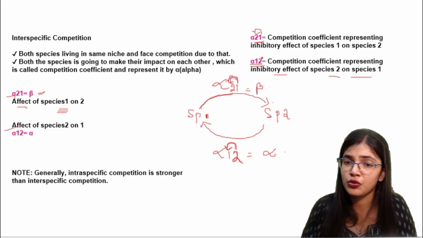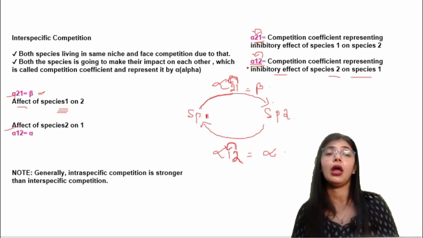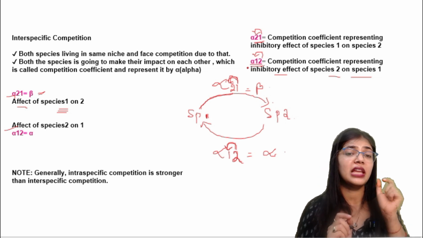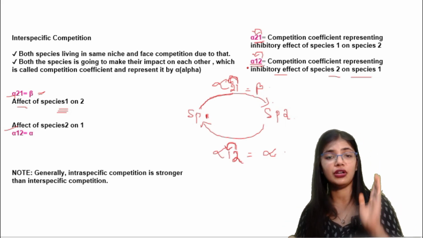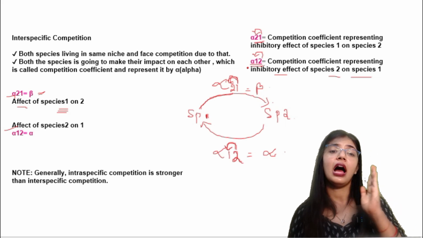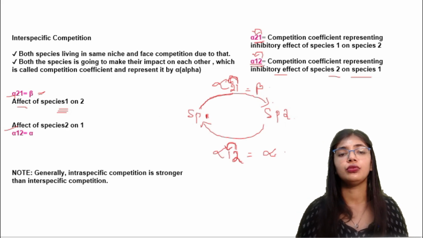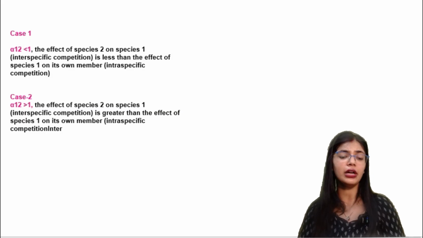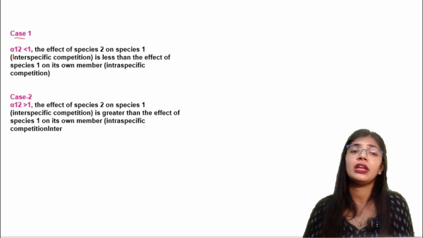I hope you are now clear with these terms: alpha 2-1 is known as beta, and alpha 1-2 is known as alpha. Now, next thing, there are two cases.